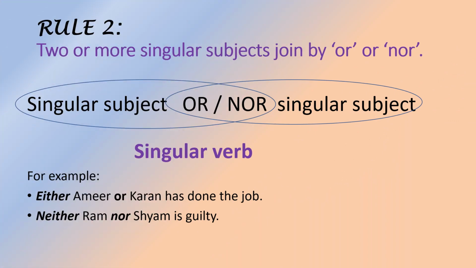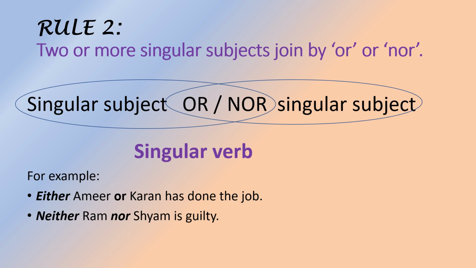Now rule number 2. If two or more singular subjects are joined by or nor, then the verb must be in singular form. Let us see with an example. Either Amir or Karan has done the job. We have seen, we have written the word either or, is it not?